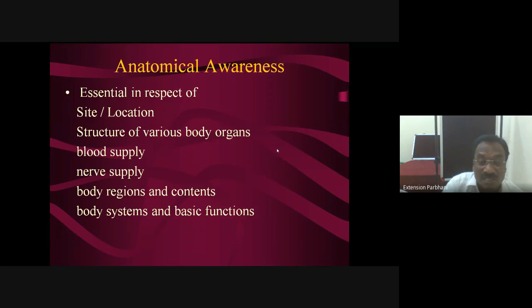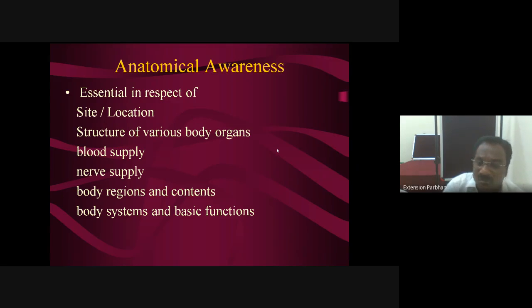Then body systems and basic functions. Means the digestive system, organs of the digestive system in serial order, organs of the respiratory system, urinary, male, female. The digestive system's major role is concerned with digestion of food particles. The organs are from the mouth cavity up to the anus. The respiratory system is concerned with respiratory exchange in the lung. It starts with the nostril, nasal cavity, pharynx, larynx, trachea, bronchi, and lungs. And the lungs are the actual organ of respiration where exchange of gases takes place through alveoli and blood.